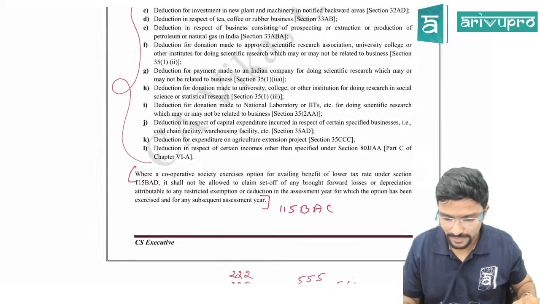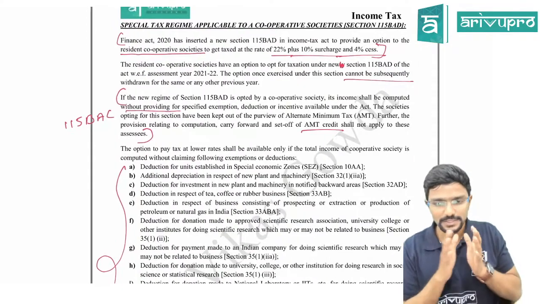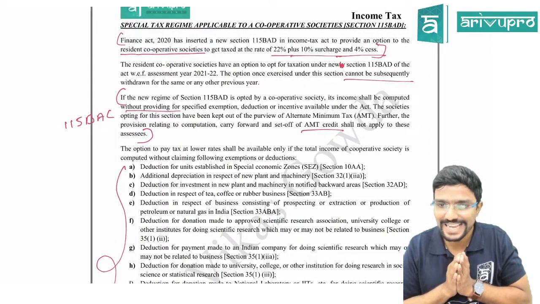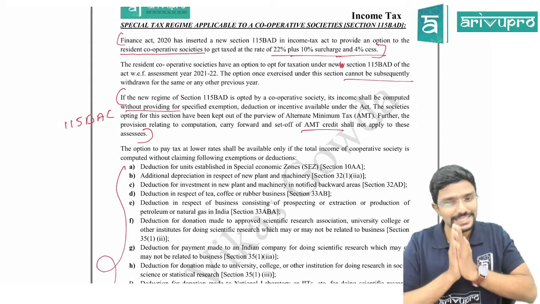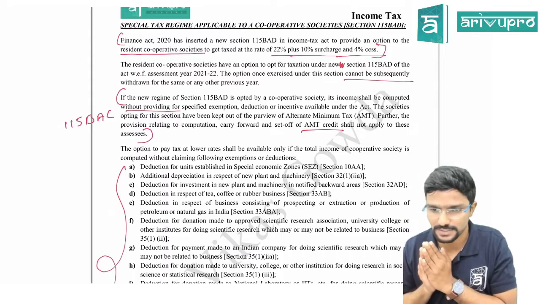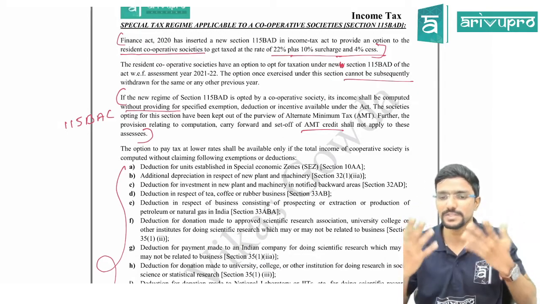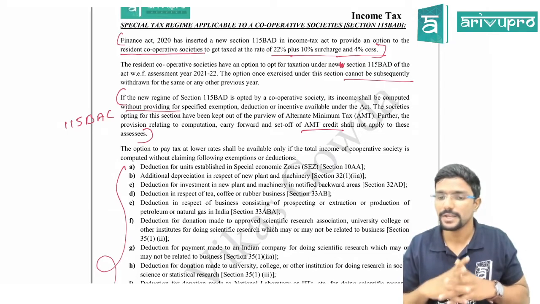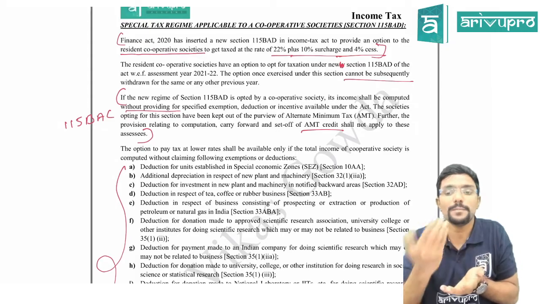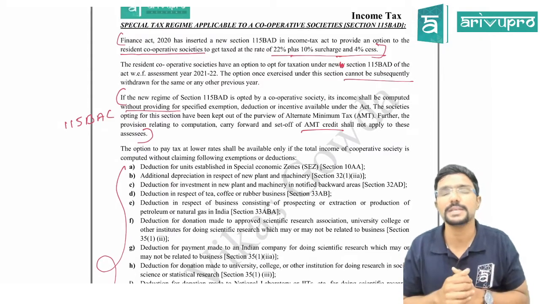Agree? So what is important under this section is two or three things, guys. This is applicable only for resident cooperative societies. What is the tax rate? 22% plus surcharge always plus 4% health and education cess. And once you opt for this scheme, you cannot go out of this scheme. Next thing is AMT provisions are not applicable for the cooperative society under the new scheme. Agree? Chalo. These are the important things.